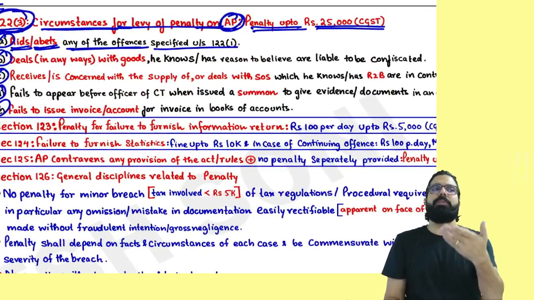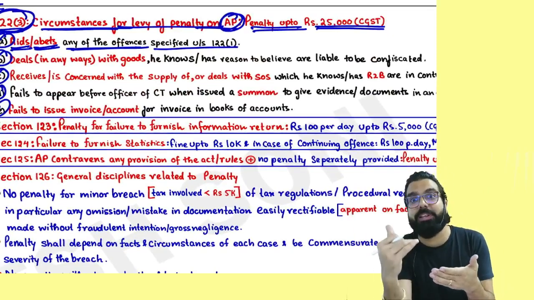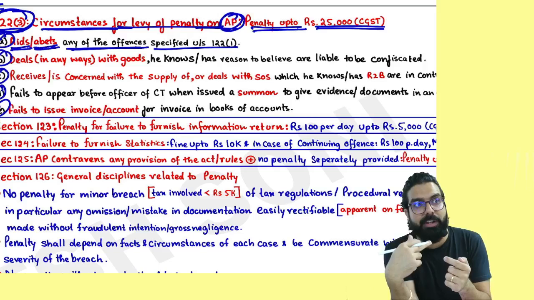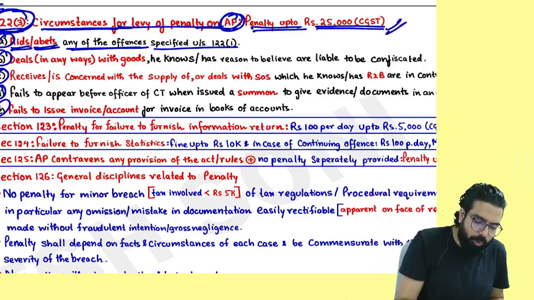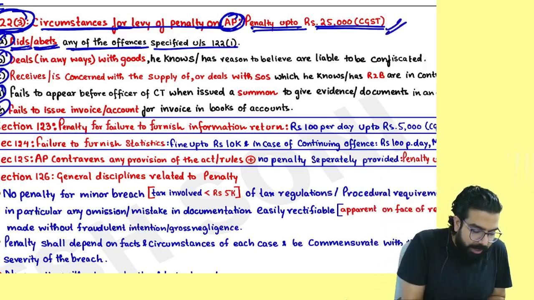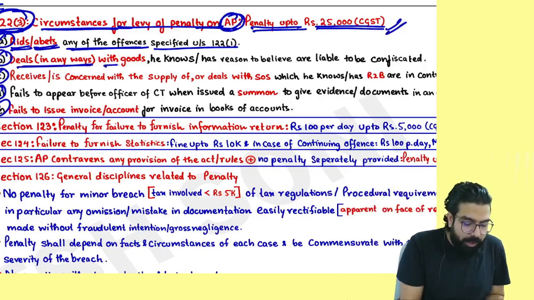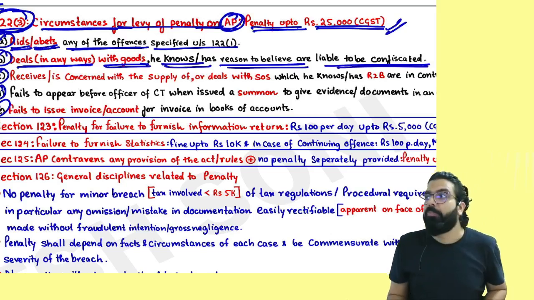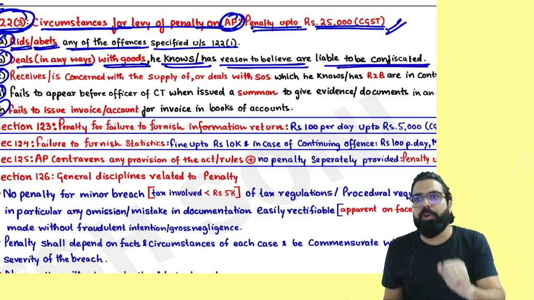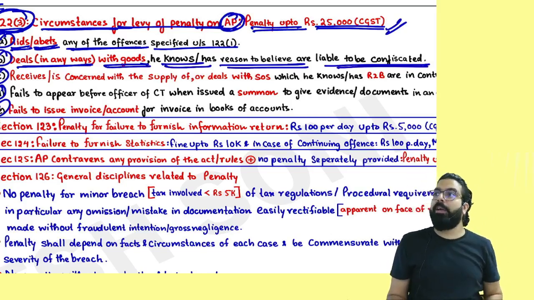For example, I am supplying without invoice. You told you will buy without invoice. You are also helping me in doing the offence. On you also penalty can be up to 25,000. Then, anyone who deals in any way with goods he knows or has reason to believe are liable to be confiscated, such as tax unpaid goods, if you are dealing, you will also be liable for a penalty.